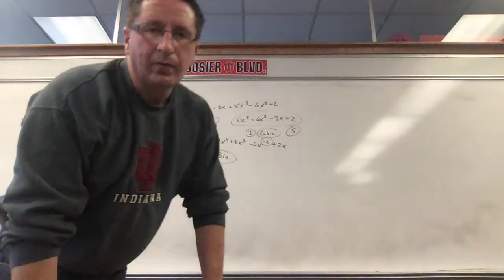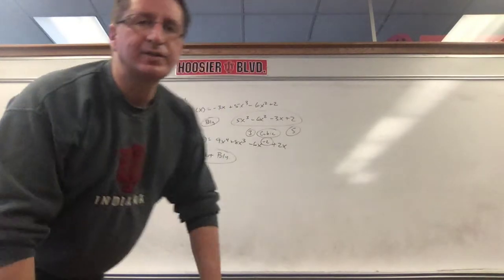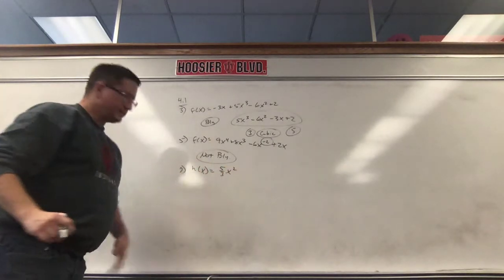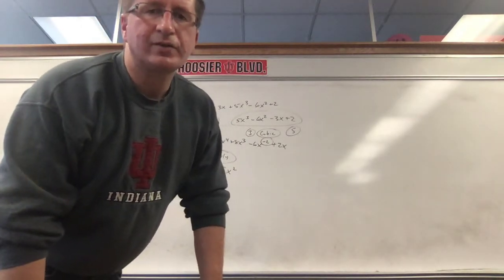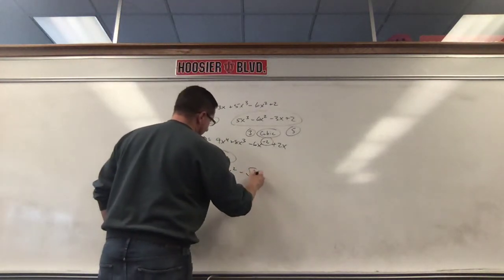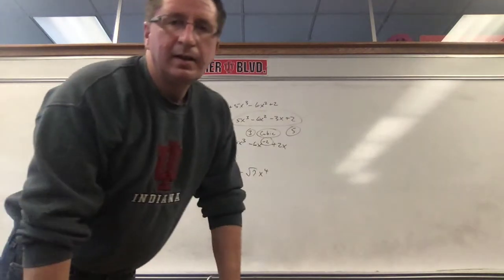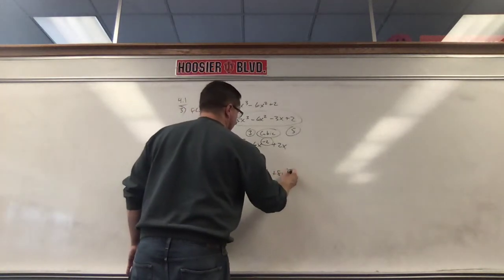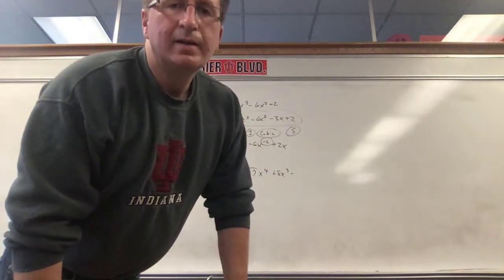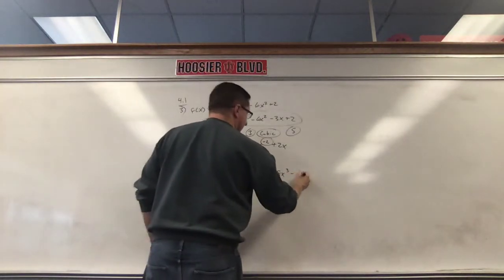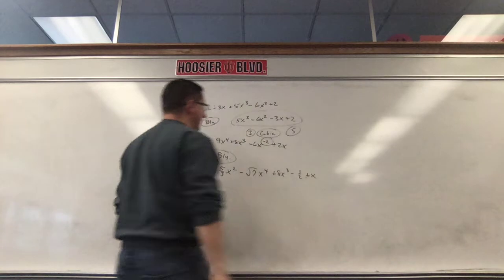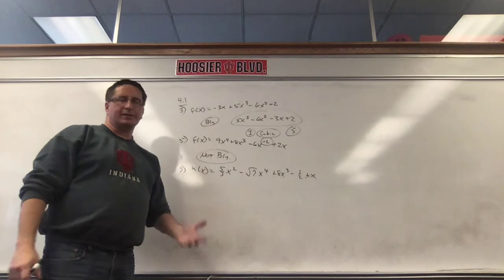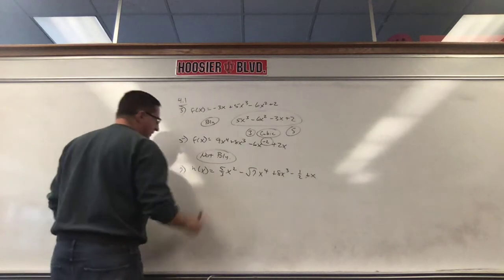We have h of x is 5/3 x squared minus radical 7 x to the fourth plus 8x^3 minus a half plus x. Okay, that is a polynomial. You might be thrown by this radical right here, but that's okay. If you had radicals for the exponents, that would make it not a polynomial, but this is a polynomial.